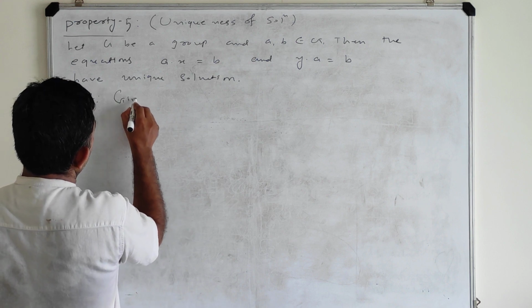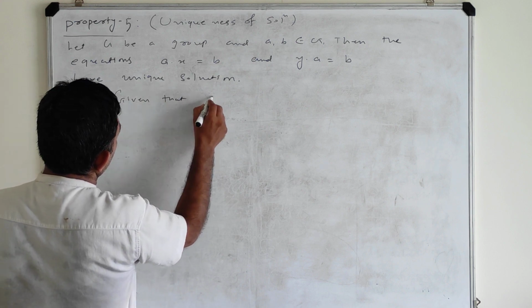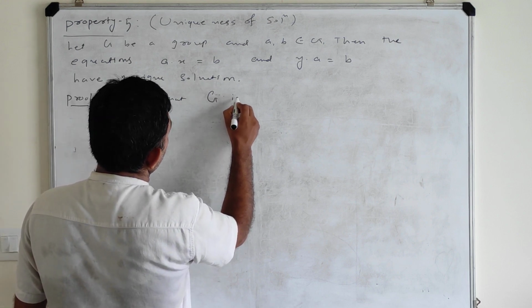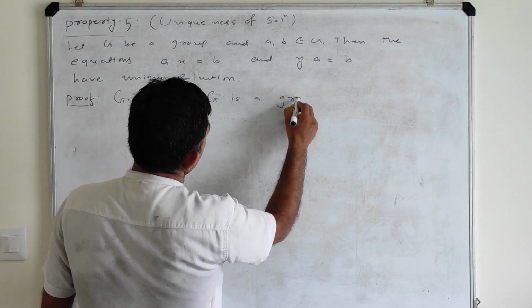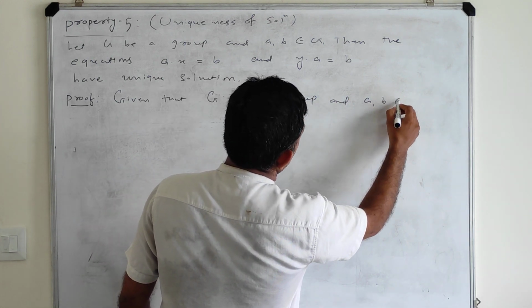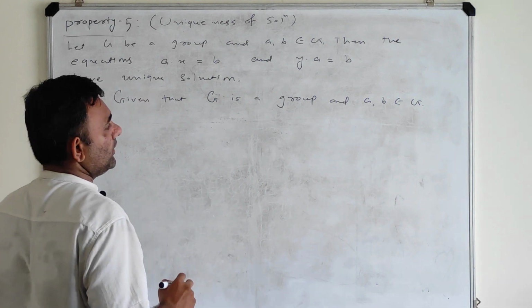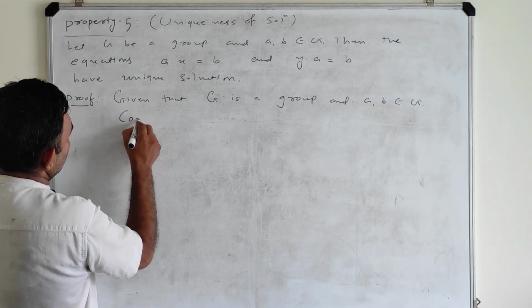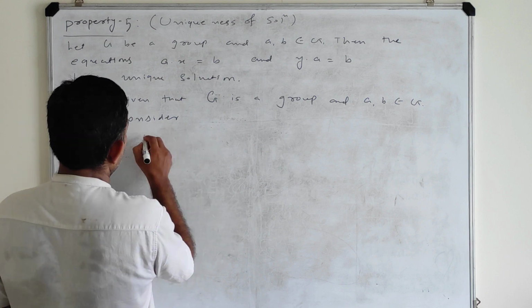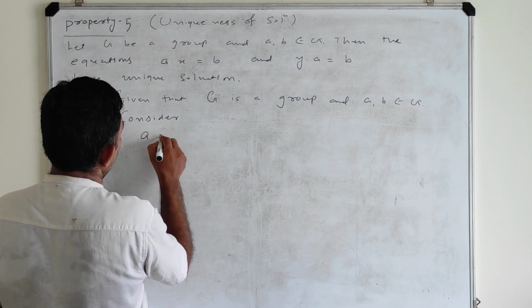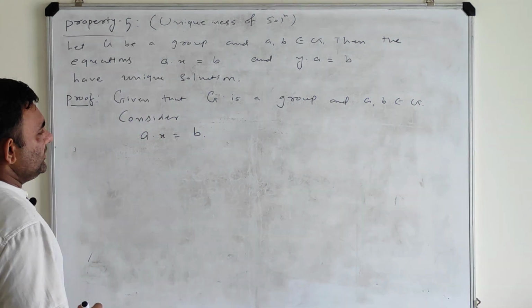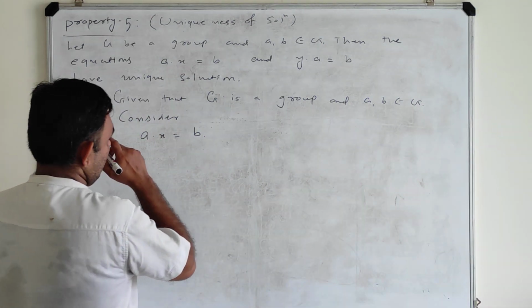Given that G is a group and A, B belong to G. Now you consider A dot x is equal to B. Now let me consider this equation.